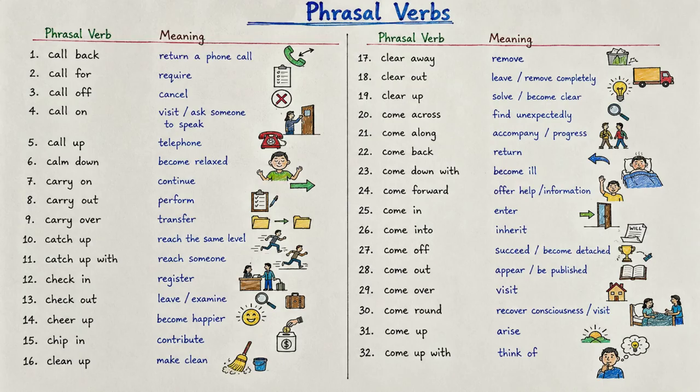Now let's look at catch up. Catch up means to reach the same level as someone else. For example, I missed several classes, so I need to study hard to catch up. And catch up with means to reach someone who is ahead of you or to spend time talking to someone you haven't seen recently. For example, I need to catch up with my old friend.